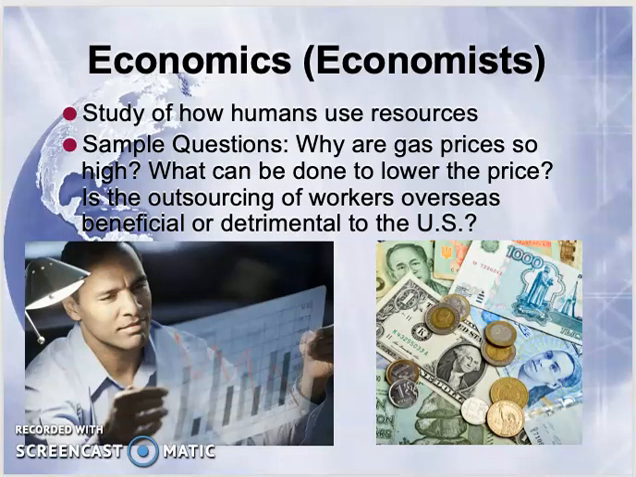Some sample questions that economists might ask are, why are gas prices so high? What can be done to lower the price? Is the outsourcing of workers overseas beneficial or detrimental to the United States?